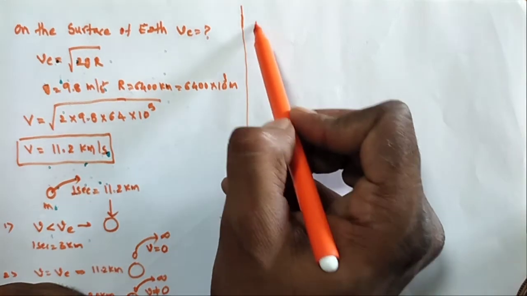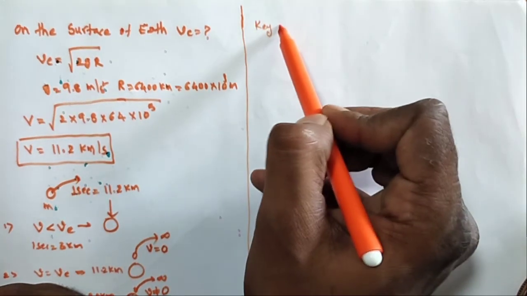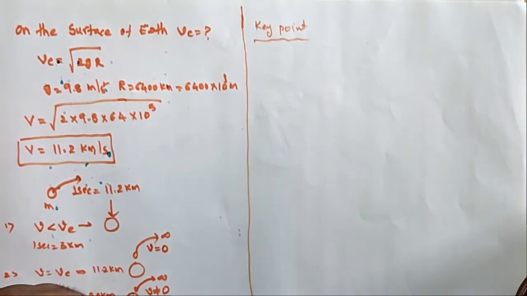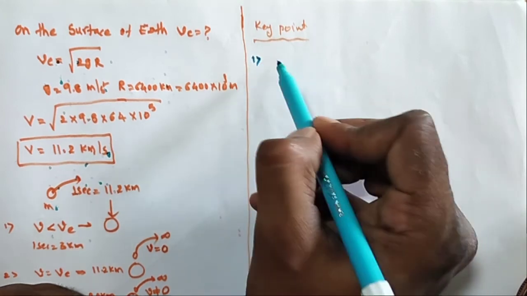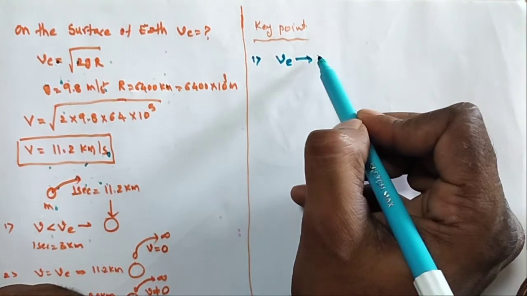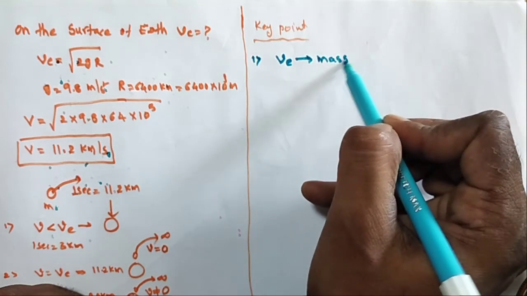Here are some key points, the important points of escape velocity. What is the first point? The escape velocity ve does not depend on the mass of the body.